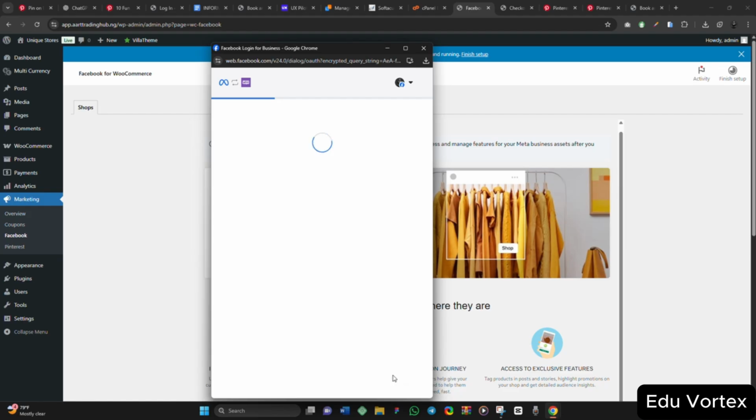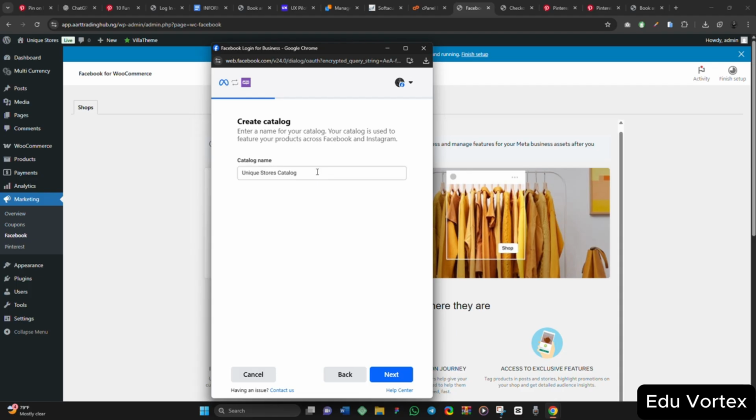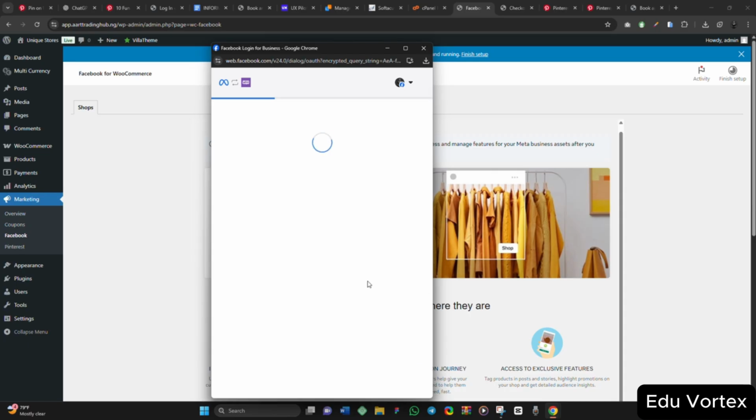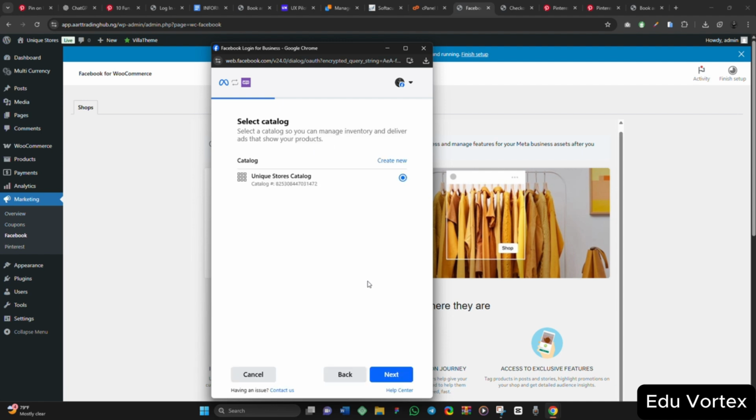So you click on next. Let's see. So create catalog. Enter a catalog. If anything you are selling, fashion stuff, anything, you know how a catalog works. We are using WhatsApp. So you click on next. Now this is it. Select catalog so you can manage inventory and deliver ads. So you select it, you click on next. The thing is, I will not complete everything. I will not complete this verification and everything.